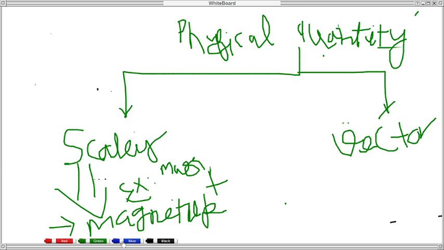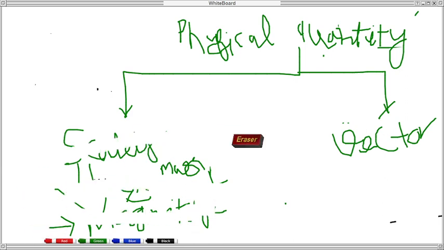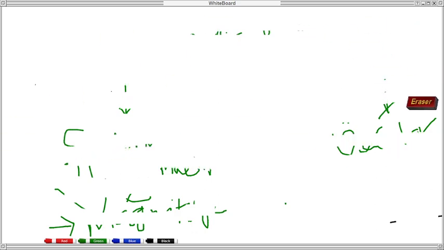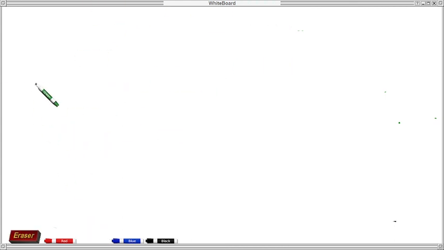We have to study vector quantity. I will not go into many things about vectors, as I am assuming that you know something about vectors. I will take another class for vectors, which will also be helpful for your mathematics portion. But let me say something about vectors.